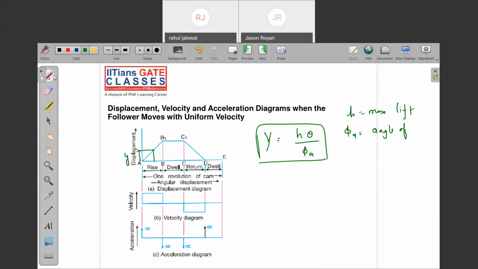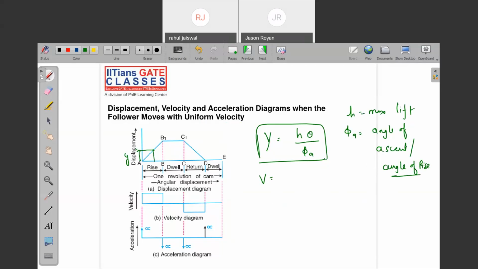What is the angle of ascent or angle of rise? It is the angle during which the follower is lifting up. Angle of ascent is nothing but the angle turned by the cam during which the follower is moving in the upward direction.